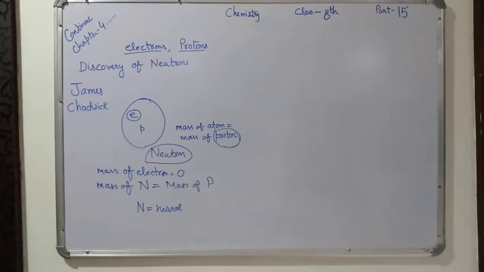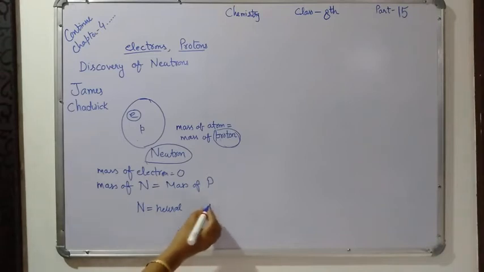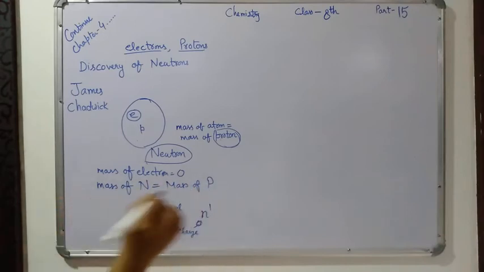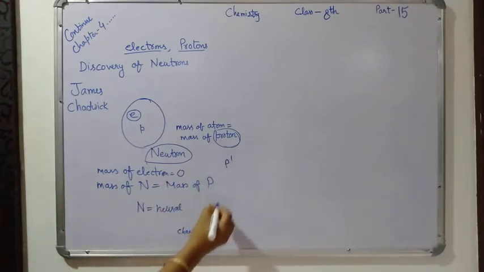Neutrons are denoted by N with 0 and 1. The 0 is for charge; since it has no charge, it is 0. The mass of the neutron is equal to the mass of the proton, and you know that the mass of the proton is 1, so the mass of the neutron will also be 1.